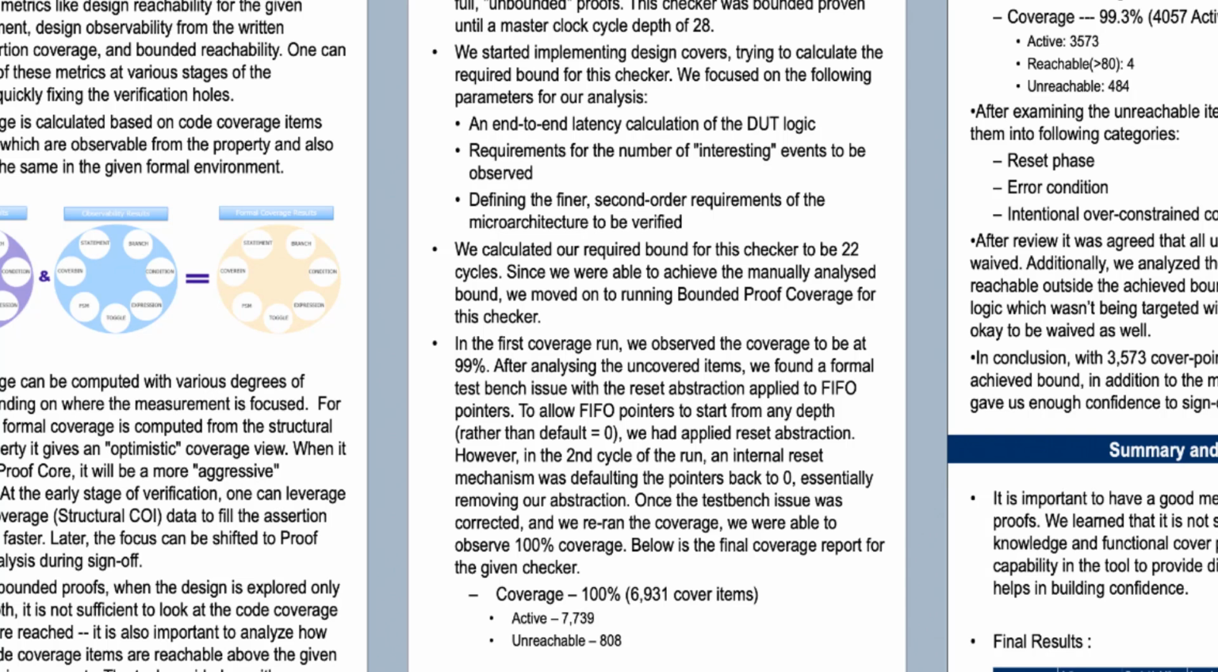We fixed this TB issue and we were able to see 100% coverage in the next run with 6,931 cover items. There were 808 unreachable cover items as well. Unreachable meaning they will not be reached even if the assertion was unbounded proven. Upon analyzing the unreachable items, it was deemed okay to waive them off since these were logic exercised during the reset phase, which was not being targeted in formal. Finally, with 6,931 cover items achieved within the specified bound, in addition to the manual analysis, this result gave us enough confidence to sign off on this checker.